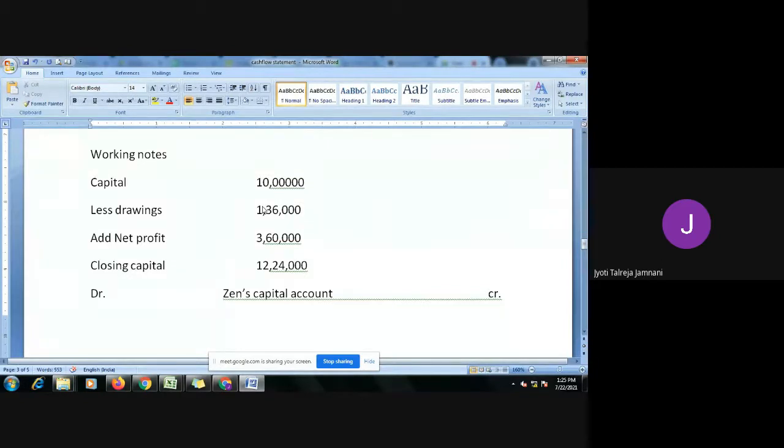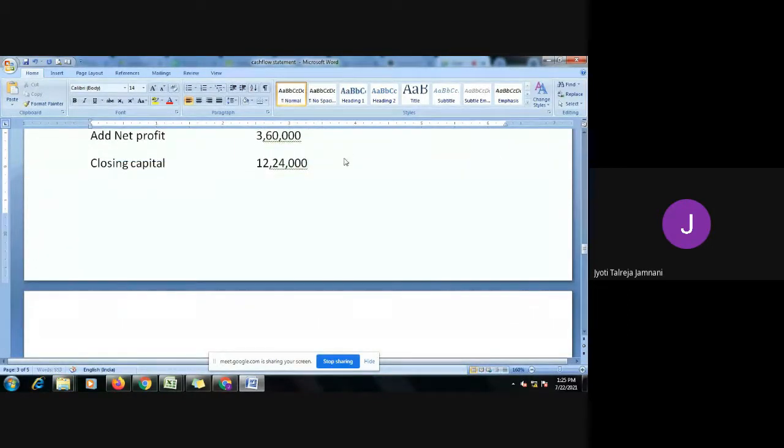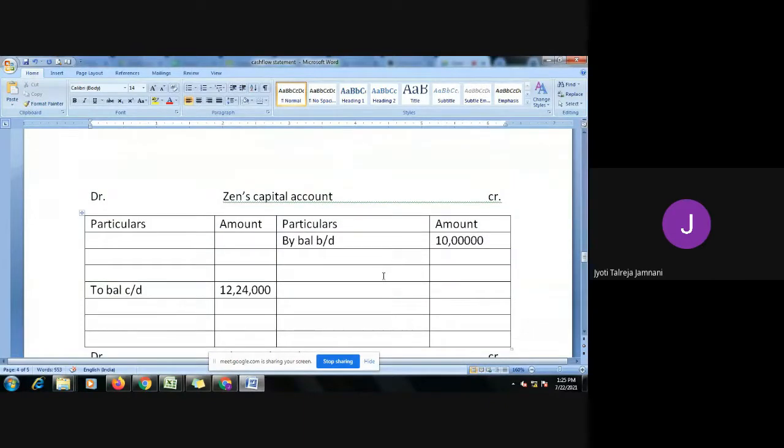All of you agree with me? Yes, ma'am. Okay, now see, in the account form, I will show you the same thing. So when I create Zen's capital account, I took opening and closing. Now I have to add profit. So here I will do by net profit